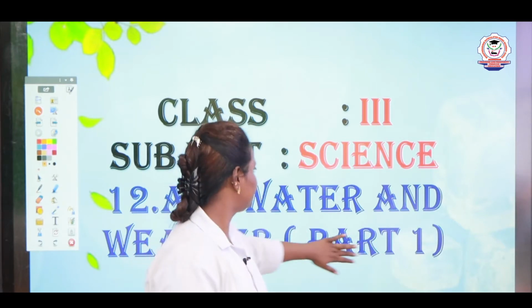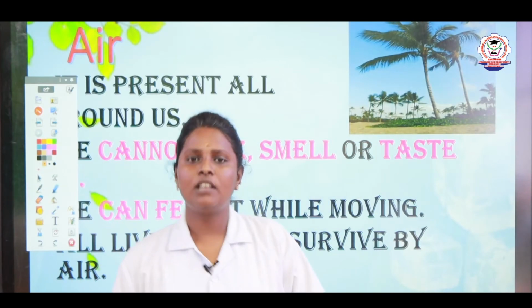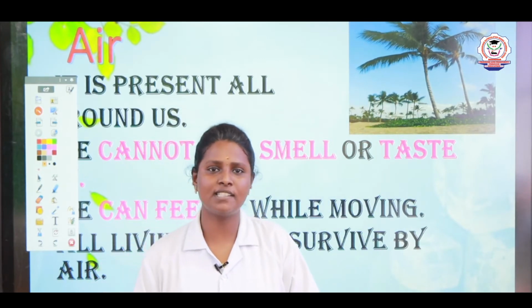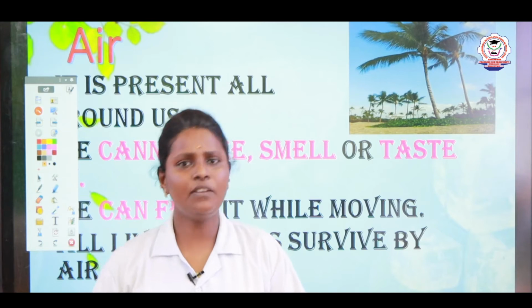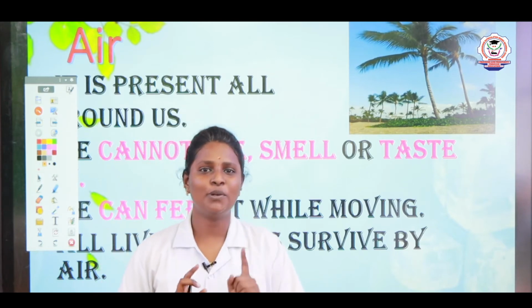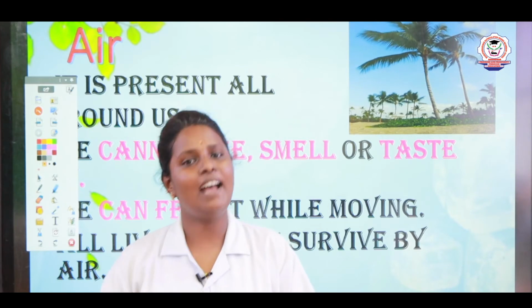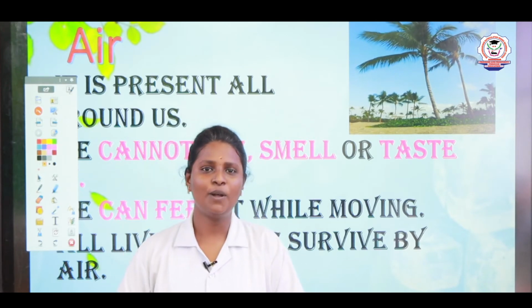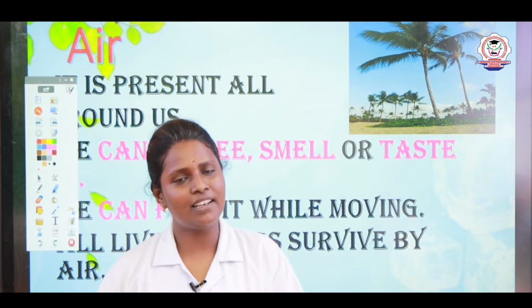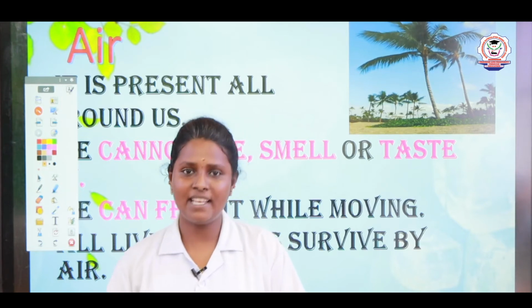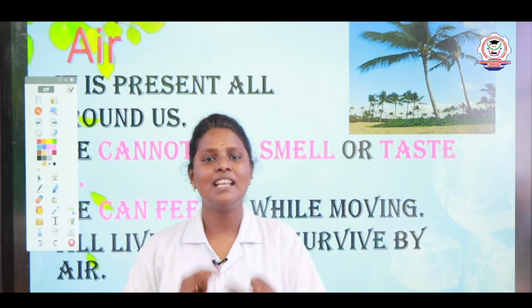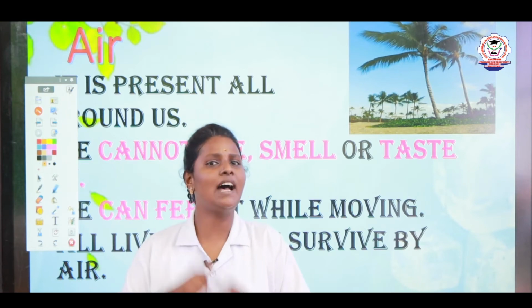Okay, children? Air. Children, do you know where the air is present? The air is present in all places. It is surrounding us. The air is all around us. Can we see it? No, children, we can't see the air. Then can we smell it? No, children, we can't smell the air. Can we taste it at least? No, we can't taste it. We can't taste the air, we can't see the air, we can't smell the air. Then how do we know the air is around us?